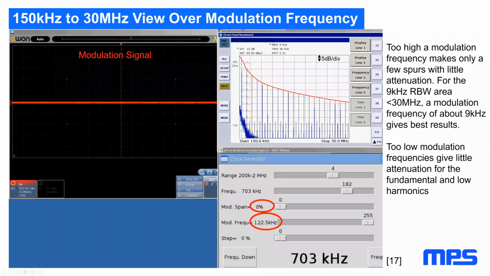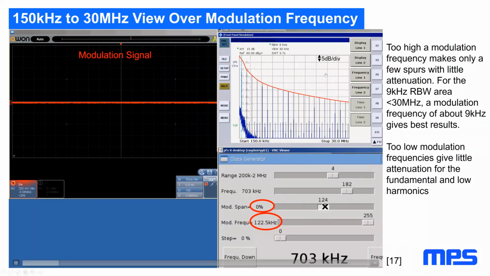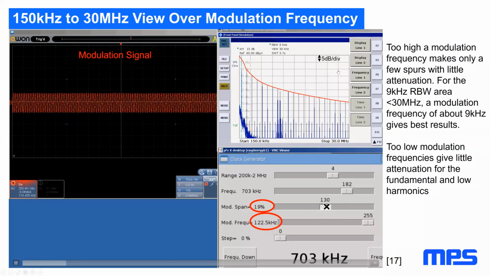We can also look at what the higher spurs do. The first was only the fundamental. If you look now at the higher spurs and make the same experiment, now we can see it takes a little bit, up to 30 megahertz, for the EMI receiver or spectrum analyzer screen to go up.